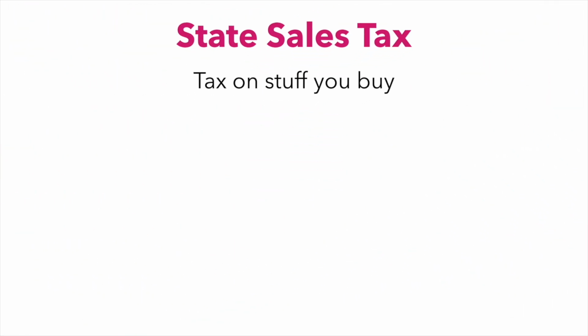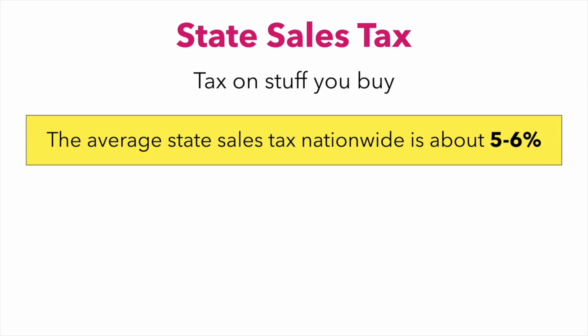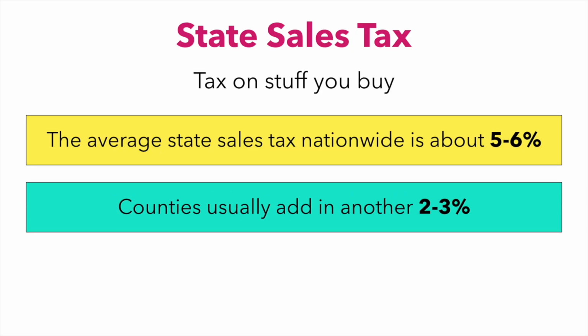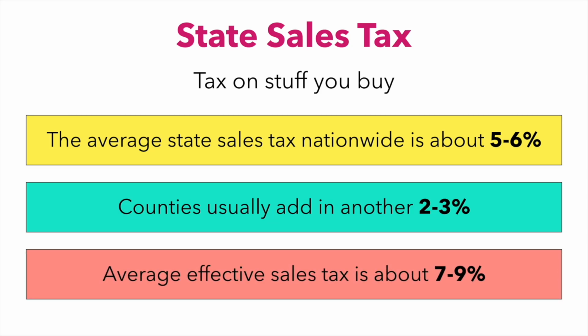Let's go over the state sales tax a little bit more. Again, that's just tax on stuff you buy. Just some quick numbers here. The average state sales tax nationwide, depending on the state, is about 5 to 6%. However, in most states with sales tax, the local counties will usually add their own sales taxes ranging from around 2 to 3%. So the actual total sales tax when you add state plus county in most places is going to range from around 7 to 9% added on to your total purchase price.